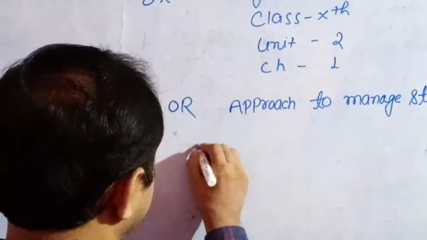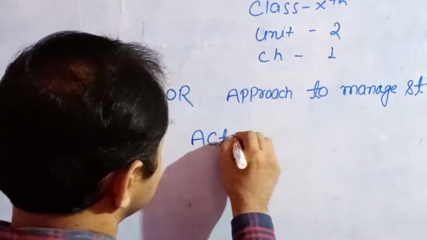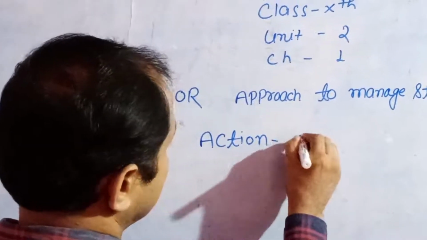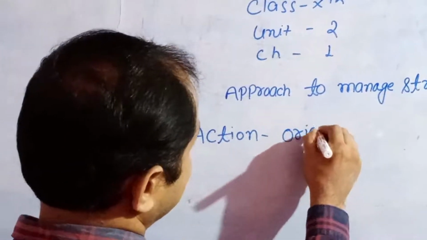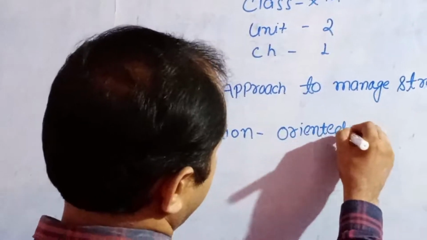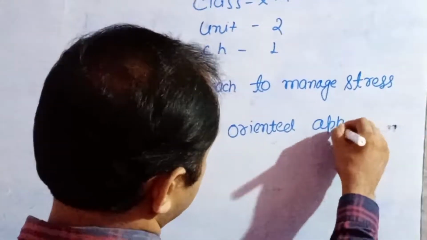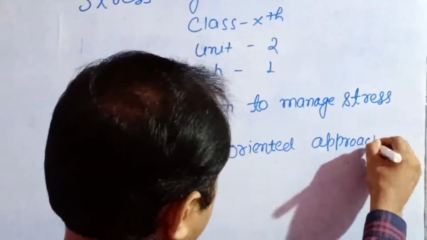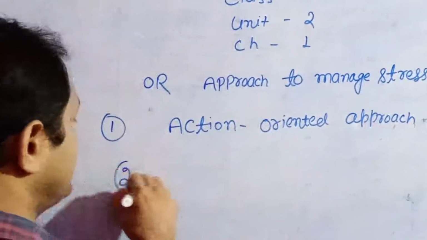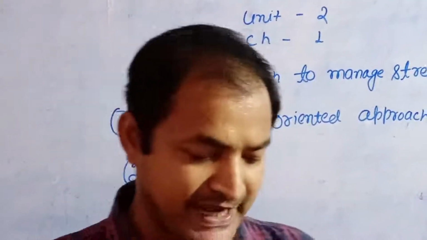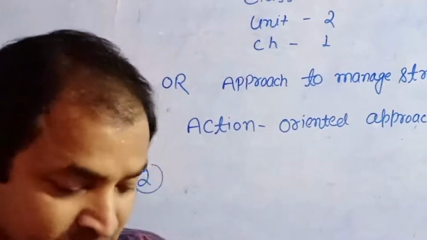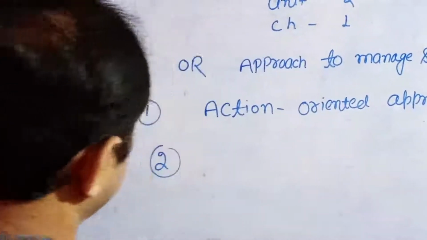First technique, action oriented approach. Second, emotion oriented approach.